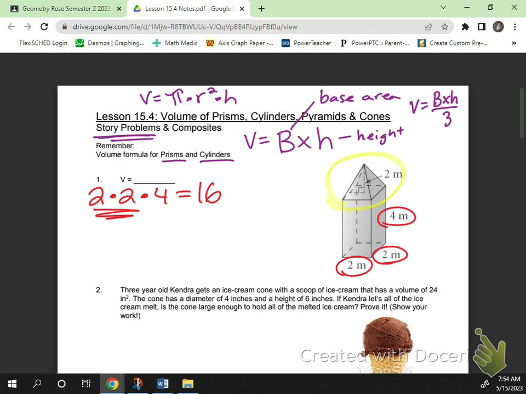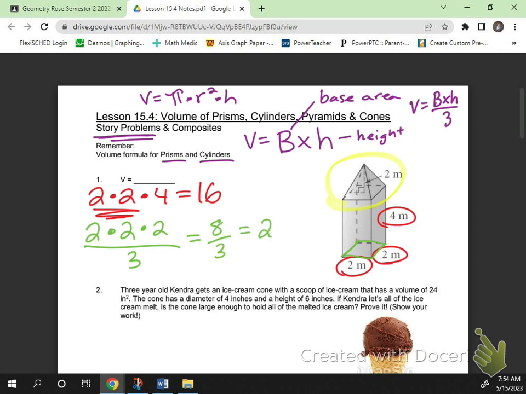What's the base area of the pyramid? The base area would be 4, right? 2 times 2. Well, how tall is that? What's the drop height in the middle? 2. So we're really doing 2 times 2 times 2, and then dividing it by 3. Oh no, we're going to get some decimals. It's going to be okay. We should be getting 8 divided by 3. Is that what you got?